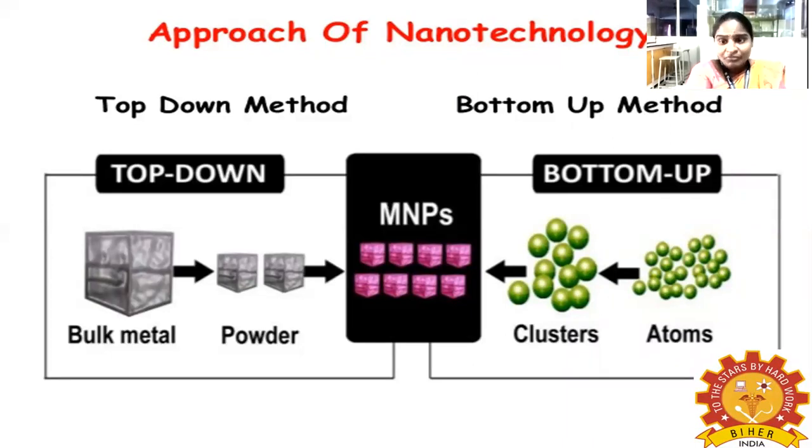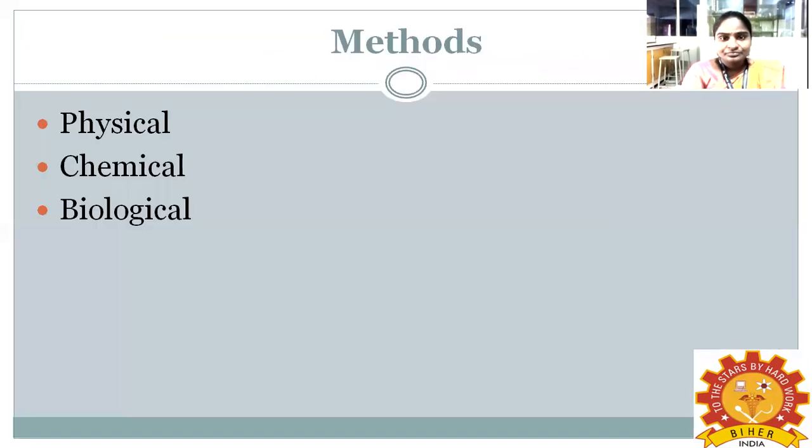What is the bottom up method? The bottom up method is from atoms to nanoparticles. The atoms are joined one by one, then they form a cluster, then clusters are used to build the nanoparticles.